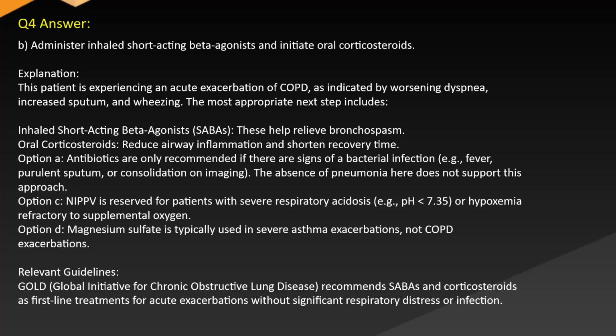Option D. Magnesium sulfate is typically used in severe asthma exacerbations, not COPD exacerbations. Relevant guidelines: GOLD, Global Initiative for Chronic Obstructive Lung Disease, recommends SABAs and corticosteroids as first-line treatments for acute exacerbations without significant respiratory distress or infection.